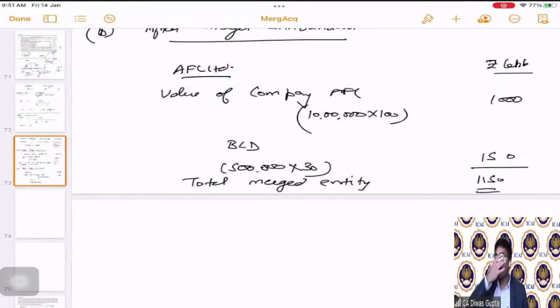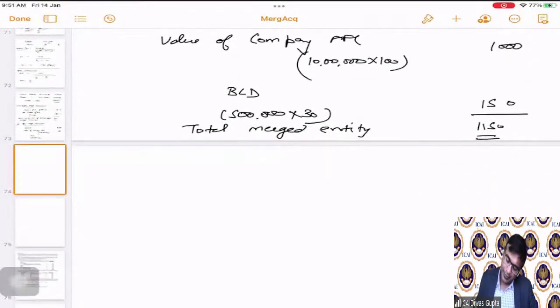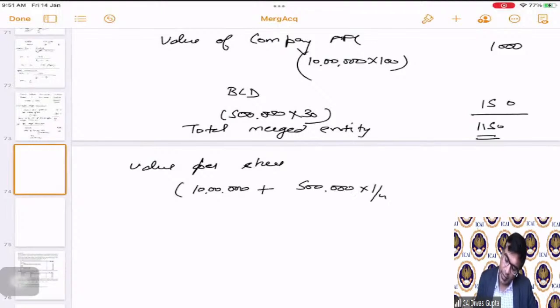Now we have to calculate the proportion of AFC Limited shareholders and the BCD Limited shareholders in the new entity. Value per share. See students, 10 lakhs was the initial shares, plus on 5 lakhs they have issued 1/4.